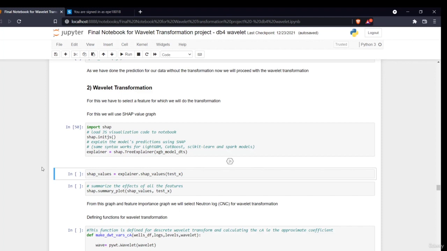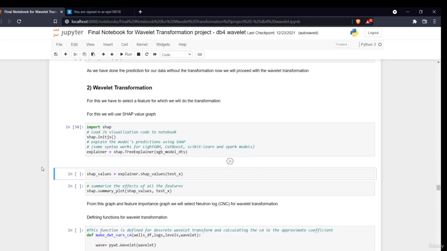One is the approximate coefficient, and the second one is the detailed coefficients. I didn't tell you this earlier, but it creates two different coefficients, and these two coefficients are nothing but the values of the broken down signals which a transformation has created, right? And there are different levels.